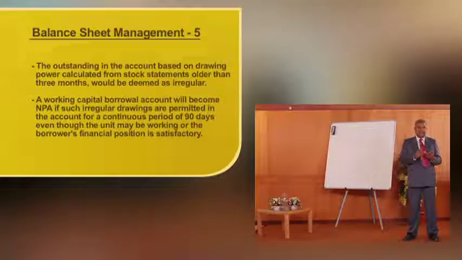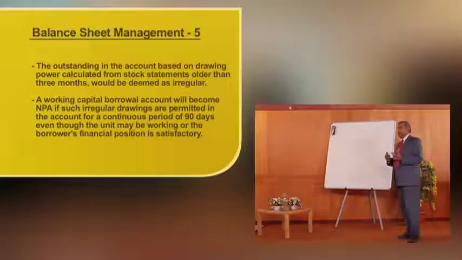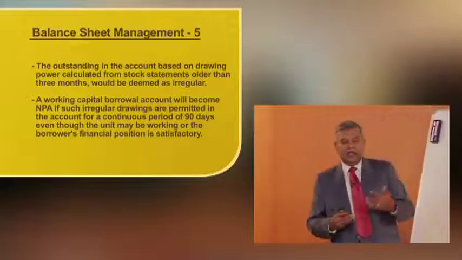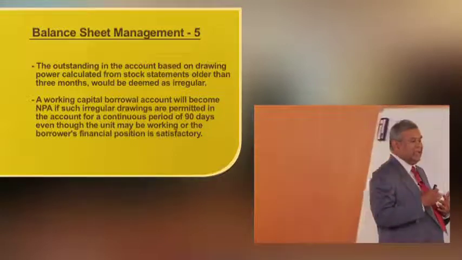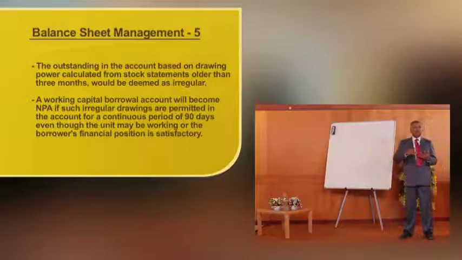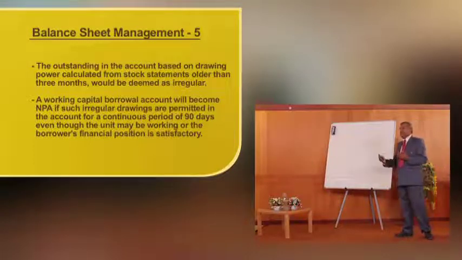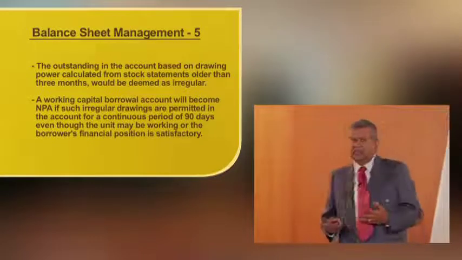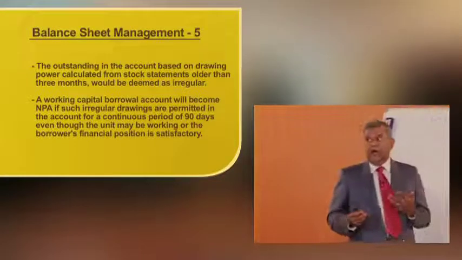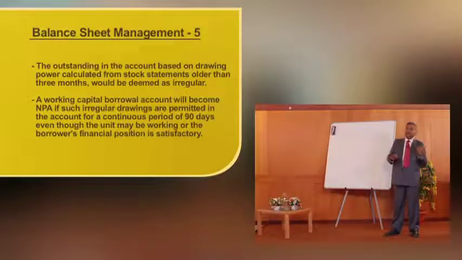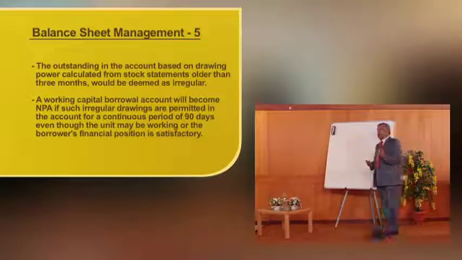It means from 1st April the DP which is fixed based on the 31st December stock statement becomes irregular. So from April 1st you give 90 days, and on the 91st day this account becomes NPA simply for non-receipt of the stock statement from the borrower, or the DP which is fixed based on the December statement continues for 90 days.